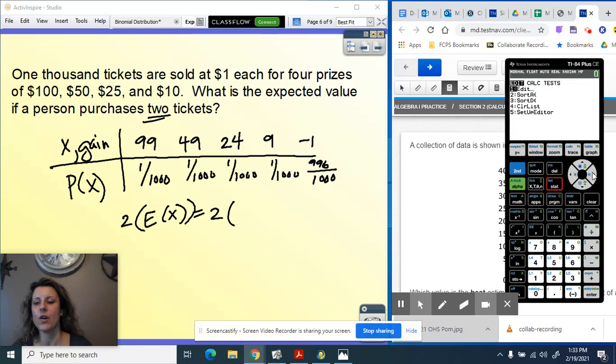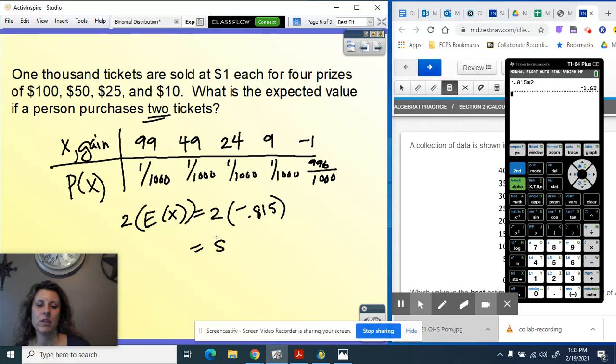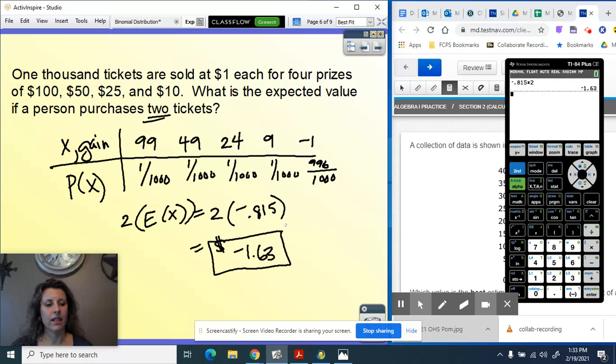Okay, we go to stats, over to calc, and again, 1-var stats, telling the calculator that we're using both lists, and we get a mean per ticket of -0.815. So if I multiply that by 2, I have on average, I am going to lose $1.63 for every 2 tickets that I buy.